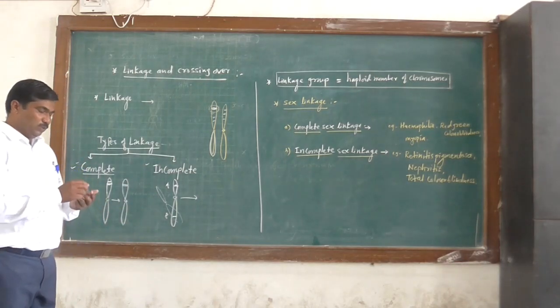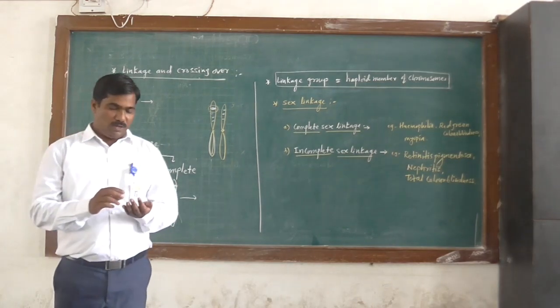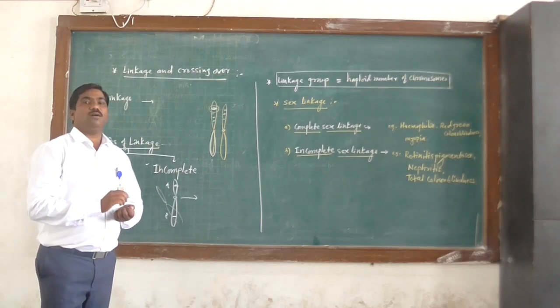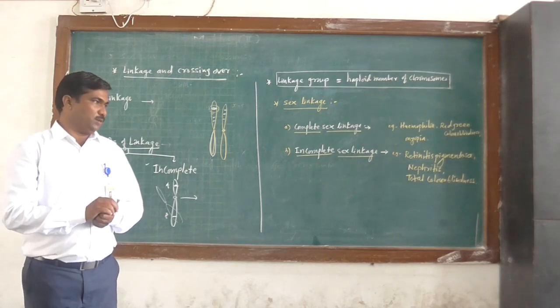An example of complete linkage occurs in completely linked genes present on the X chromosome of Drosophila melanogaster.